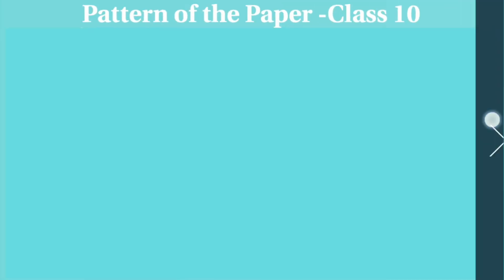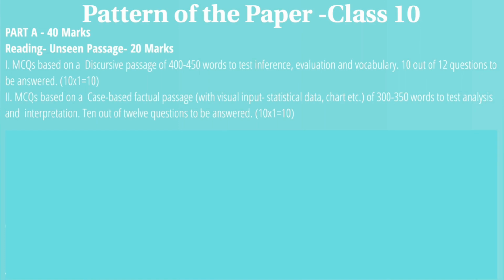For class 10, the pattern is similar. Like I told you, the mark split up is the same. Part A will be of 40 marks. Part B will again be of 40 marks. Part A will consist of an unseen passage, MCQ questions, again 10 out of 12 questions, and 1 mark each.